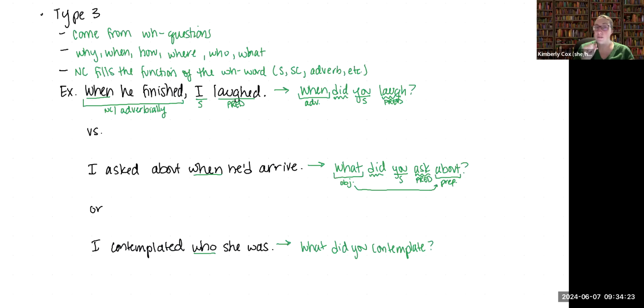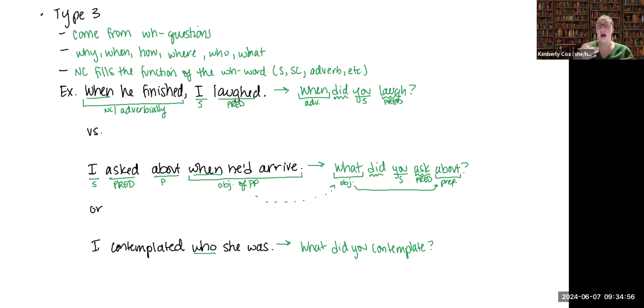This is important because even though in this original sentence we're using that same WH word when, we have our subject, our predicate, but then we have our preposition, which means that this entire clause functions as the object of that prepositional phrase, just like the what does, just like this original WH word.